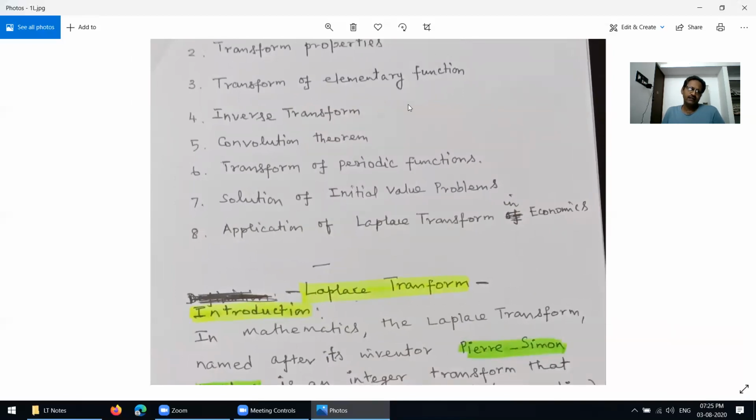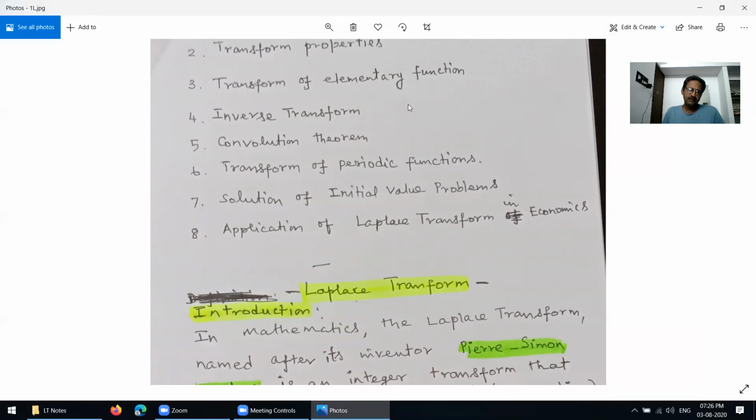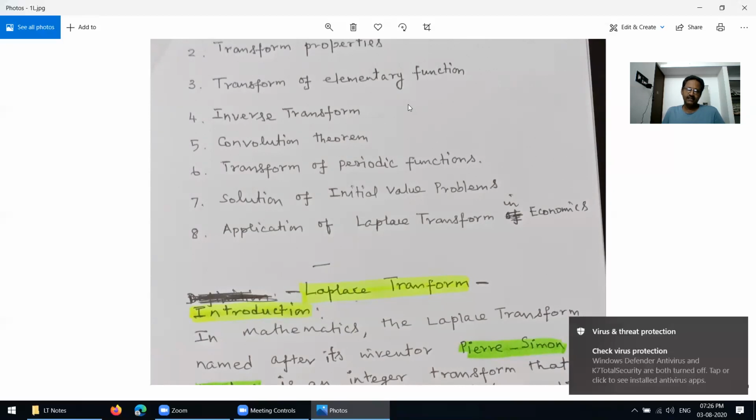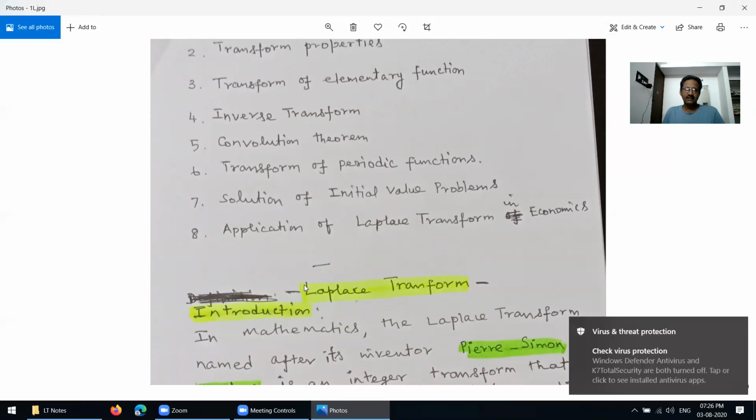Not only in the engineering field, most research people can utilize the transform. If an application is very difficult, then we have to use the Laplace transform to find exact solutions. The Laplace transform gives exact solutions.